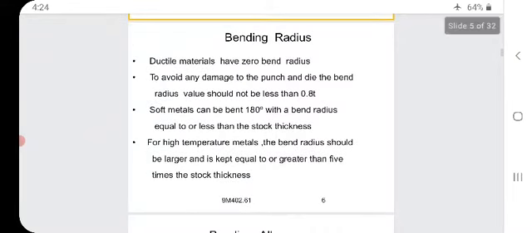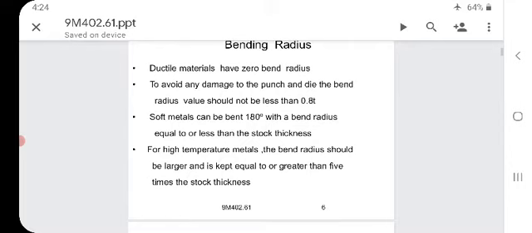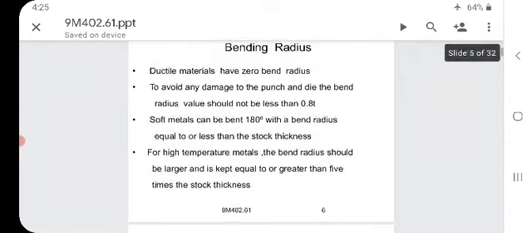Ductile materials can have 0 bend radius. To avoid any damage to the punch and the die at the bend radius, the value should not be less than 0.8 into thickness.